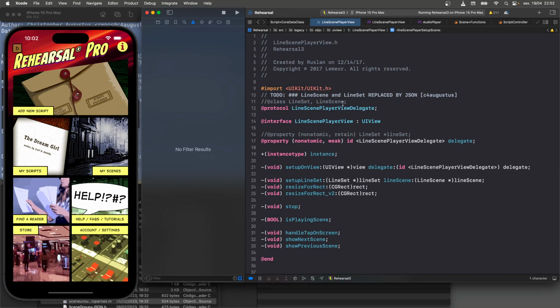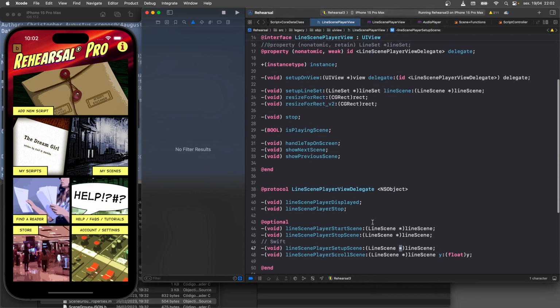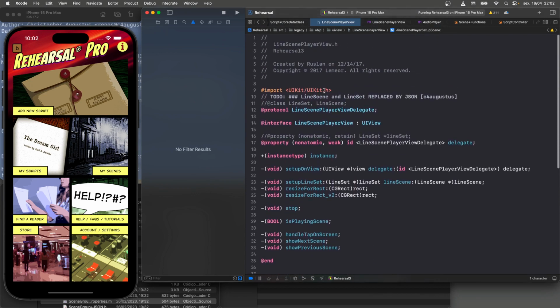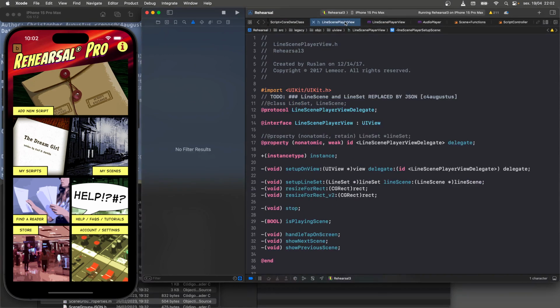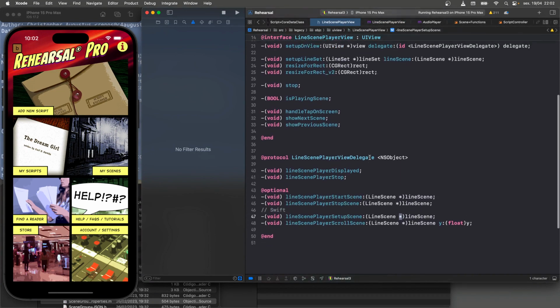Now it's not typedef'd in here, which makes you wonder why this is able to refer to line scene if it's not in here. Well, this is the nastiness of this header gets pulled in actually after other headers come in. So there's a global header that pulls in the things that it needs to see. It's a mess. I don't even want to go down that. I was chasing that down a rabbit hole. And I actually put the line set definitions in here to clear it up.